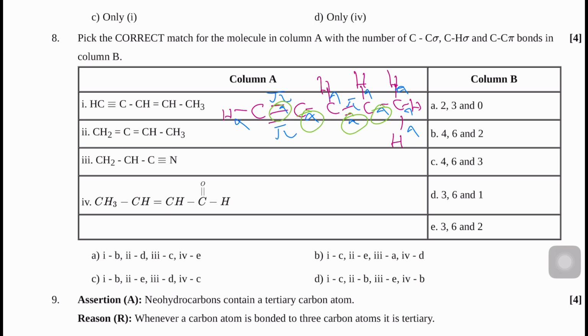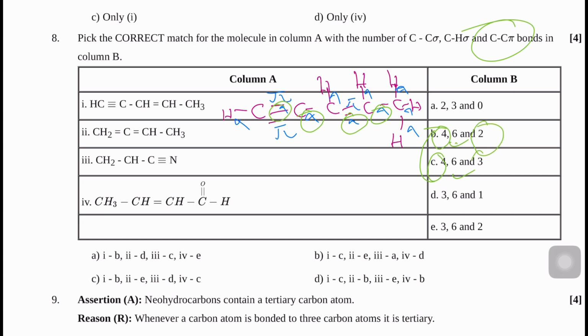You can see options B and C have 4 sigma, and the second is also the same. Here you have 4, 4 and 6, 6. So we need to check the carbon-carbon pi bond, because both are the same, so no need to check.